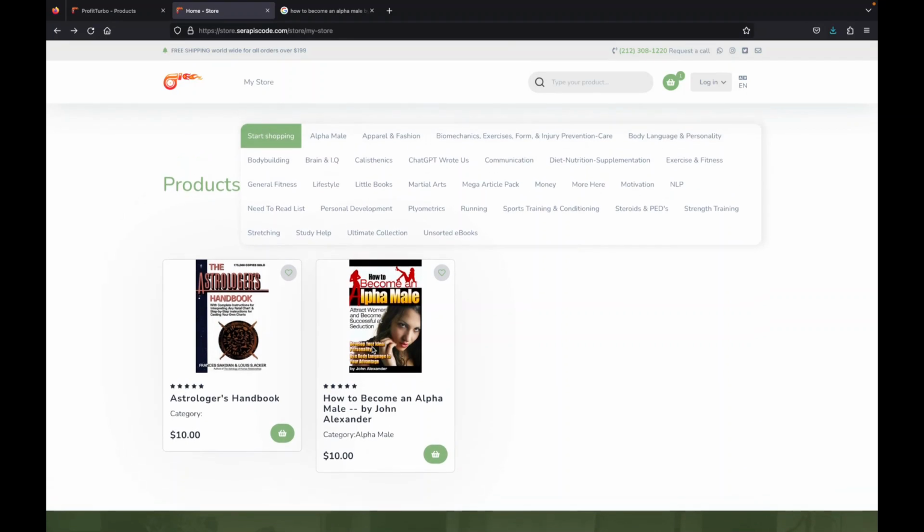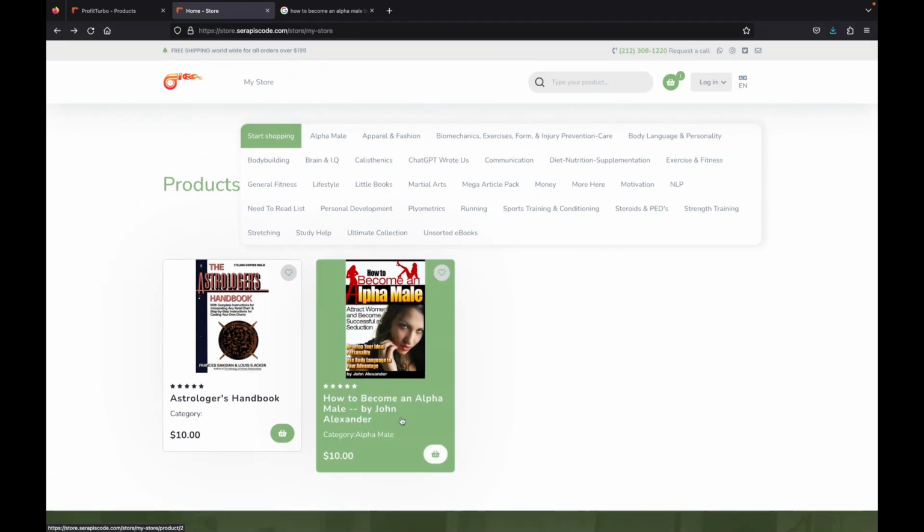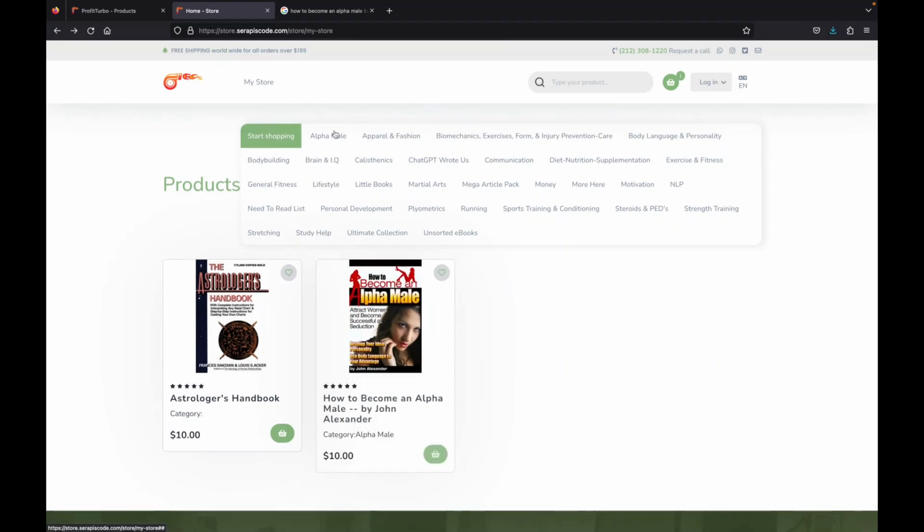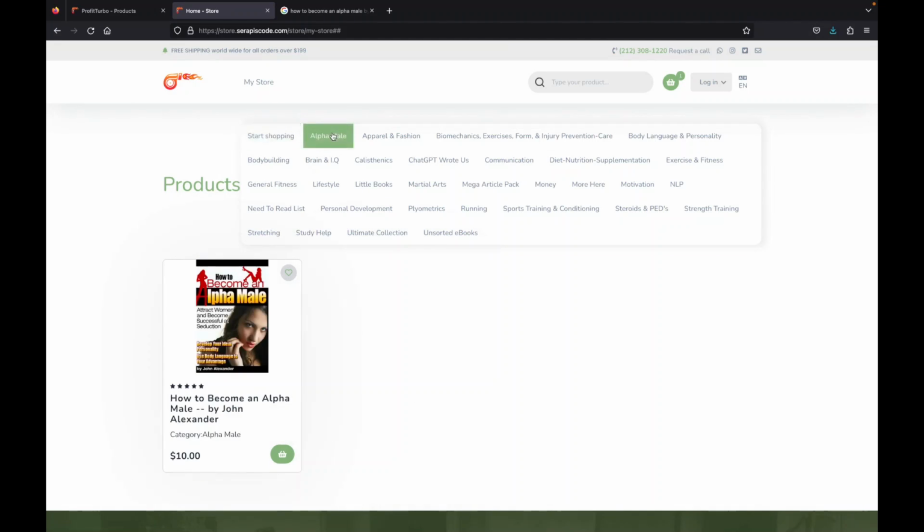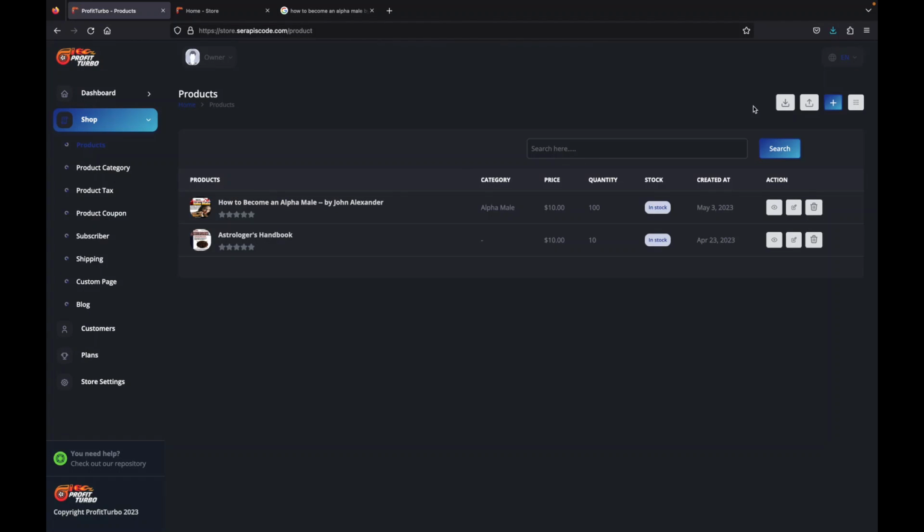And surely enough, if we reload the page, we'll see it right here. We'll be able to select the category and make sure it shows only in that category. And it's that easy. So you can search by content instead of just by ebook titles. You can be sure that you can find the exact ebook that you want for your store.